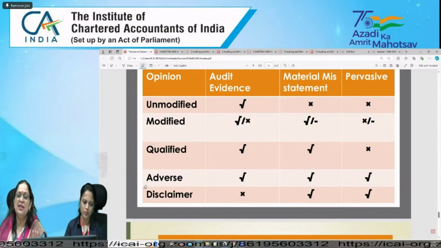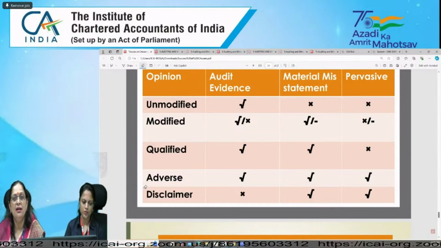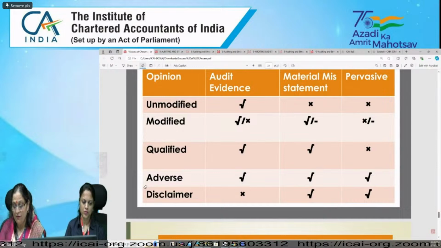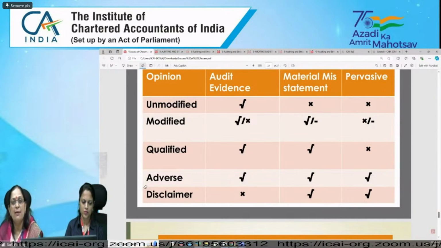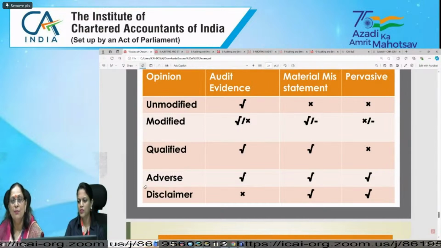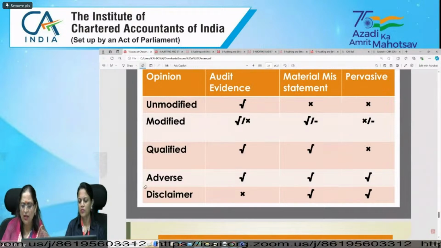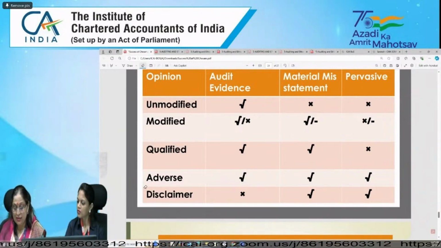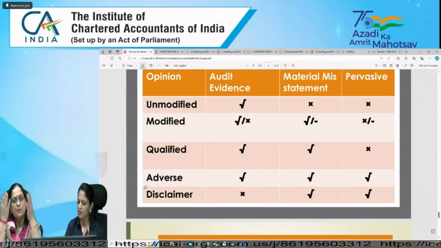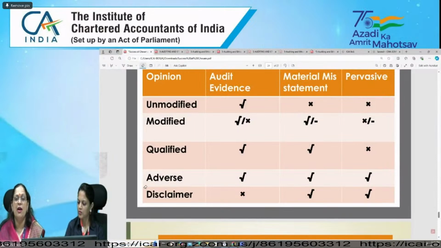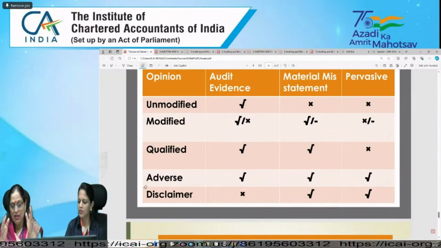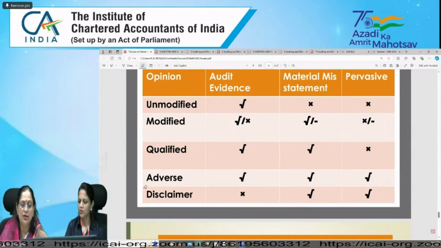So the last one is the same: presentation and disclosure. It means whether your assets, liabilities and equity are presented properly, classified, described and disclosed. Then the second thing is that it is showcased properly and disclosed properly, and the presentation is according to the requirement of Schedule 3. So here you need to know what the requirement of Schedule 3 is.